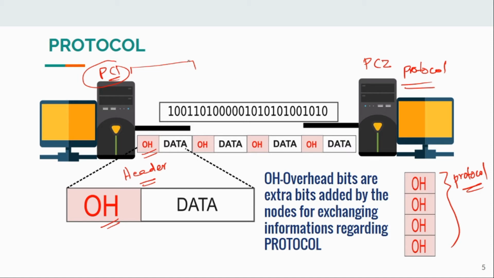In the earlier slide we saw syntax and semantics. Syntax is how the data is arranged in these frames: overhead and data, which portion to look at for overhead, and which portion for data. Semantics is that if this area has a particular combination of bits, this thing is to be done; if it is some other combination, that thing is to be done. Syntax and semantics form how the protocol and data are arranged in a data communication frame.